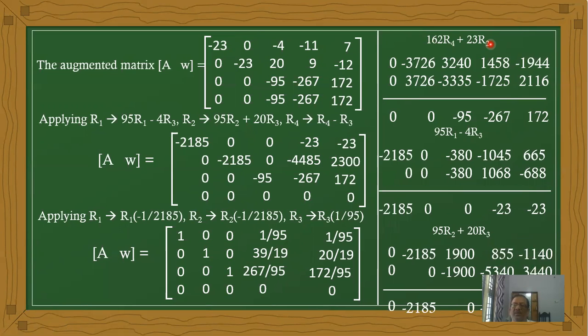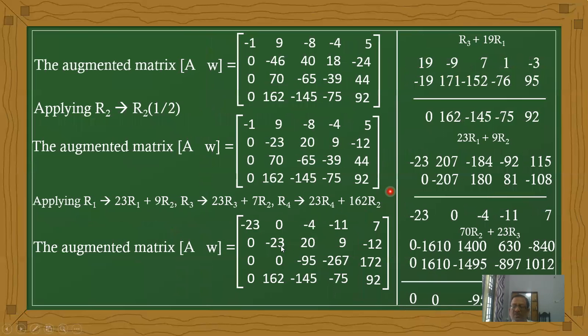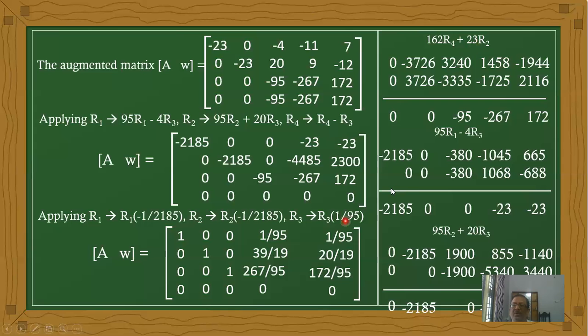Okay, 162 times the second row and 23 times the fourth row.